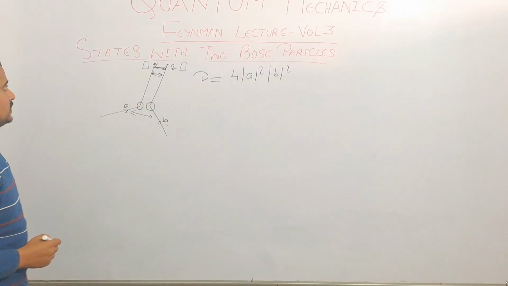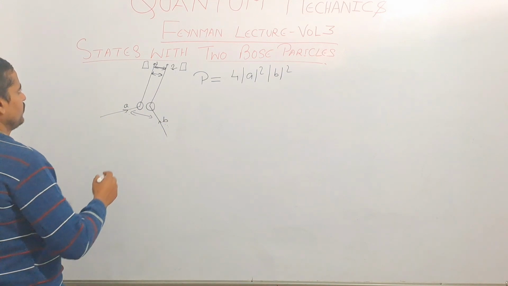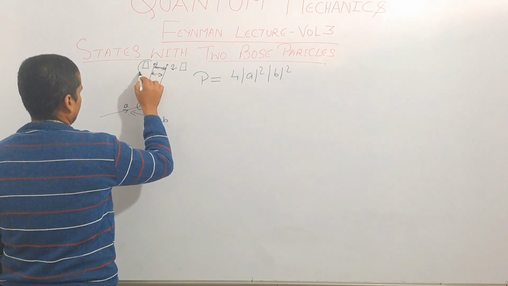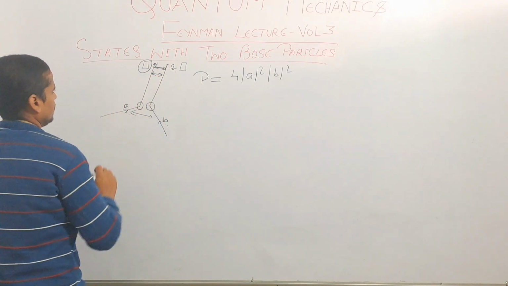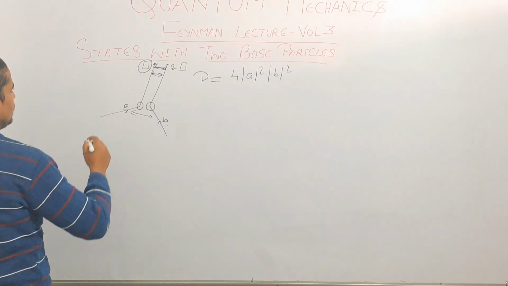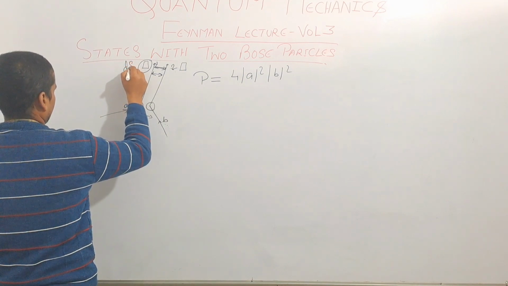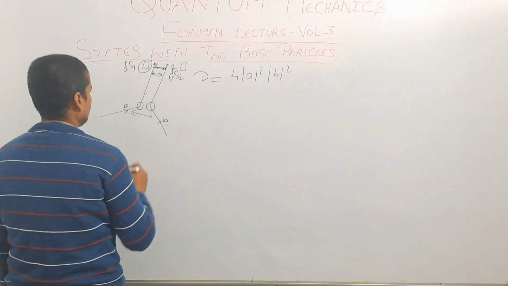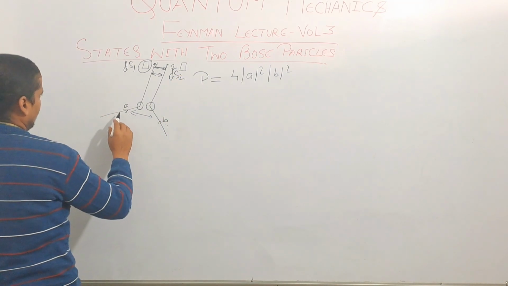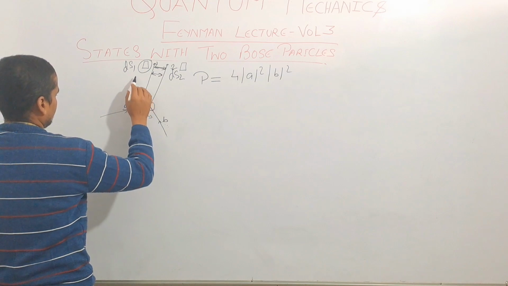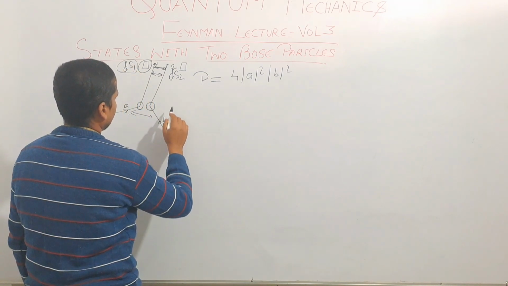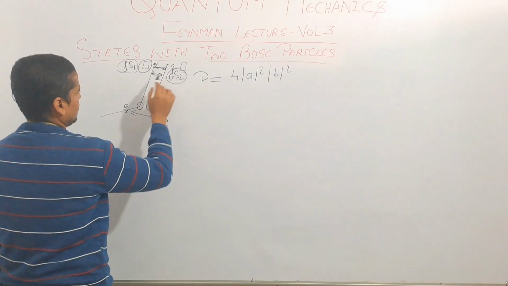Now let us ask, if this counter 1 has some area ds1 and this counter 2 has some area ds2, it means particle A will be in this unit area ds1 and particle B will be in this unit area ds2.